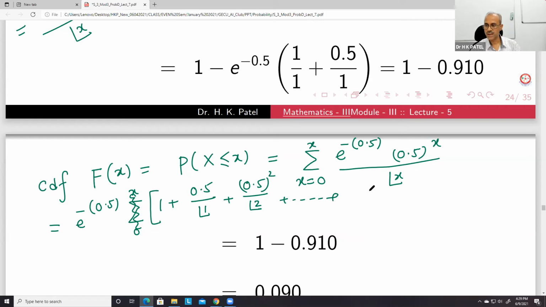It goes like this, and finally the last term will be 0.5 to the power x upon factorial x.